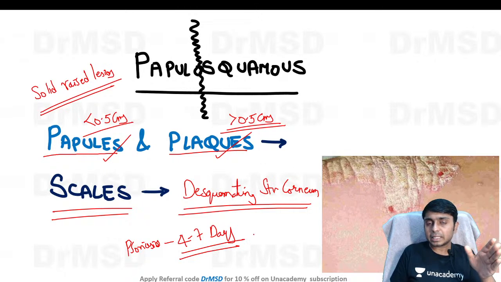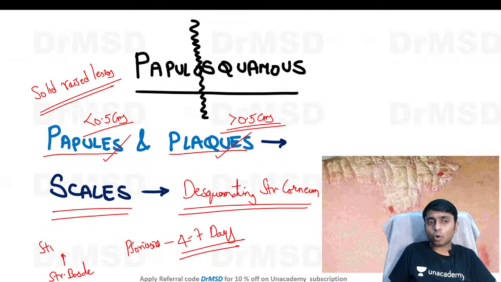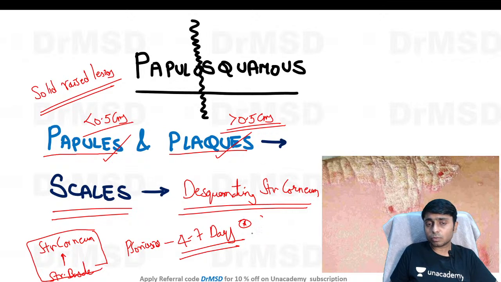The stratum basal cells do reach the stratum corneum and are shed off in just 4 to 7 days, in contrast to the usual time taken for them to be converted into stratum corneum.